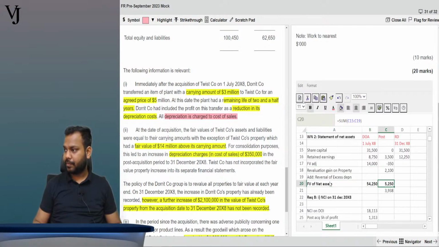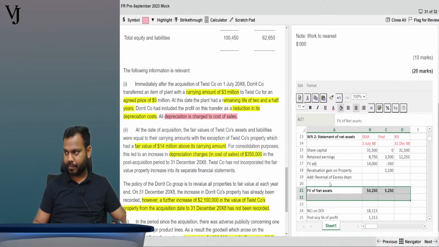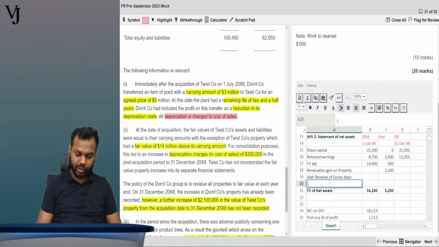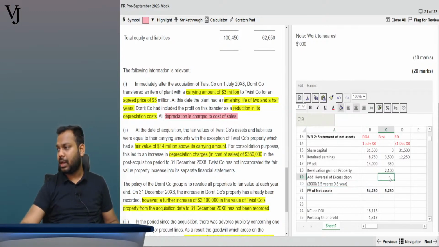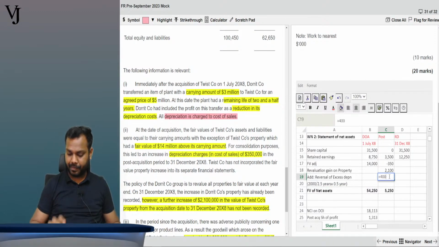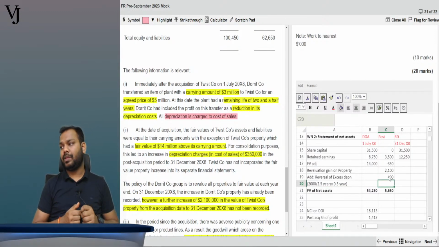Just a minute. Amount will be 2000 divided by 2.5 years, multiplied by 0.5 year, that is post acquisition period. Okay, now what is the treatment that I will give here? Here I will write plus 400. I will increase the profits. Now tell me, is it clear everyone? Come on guys.